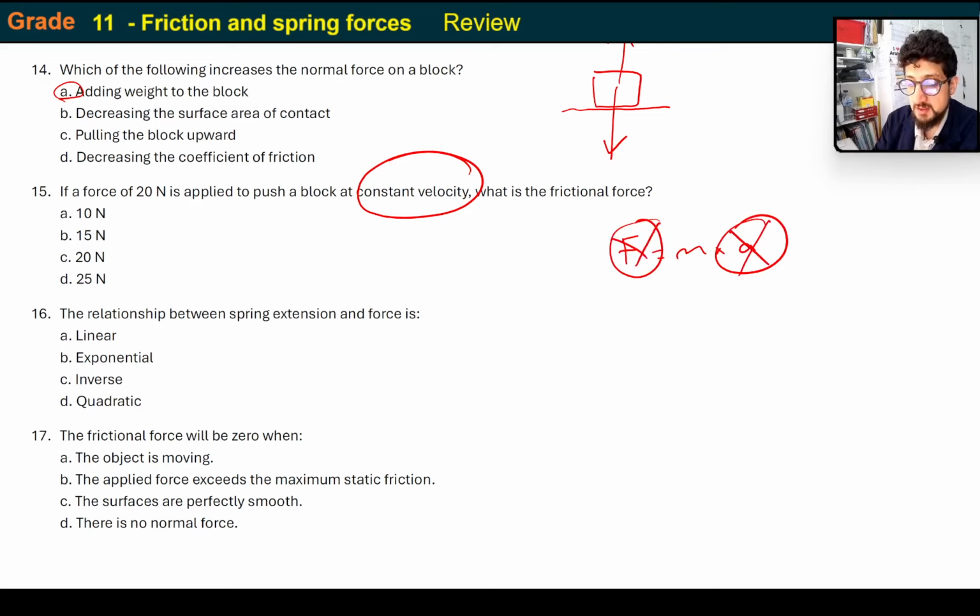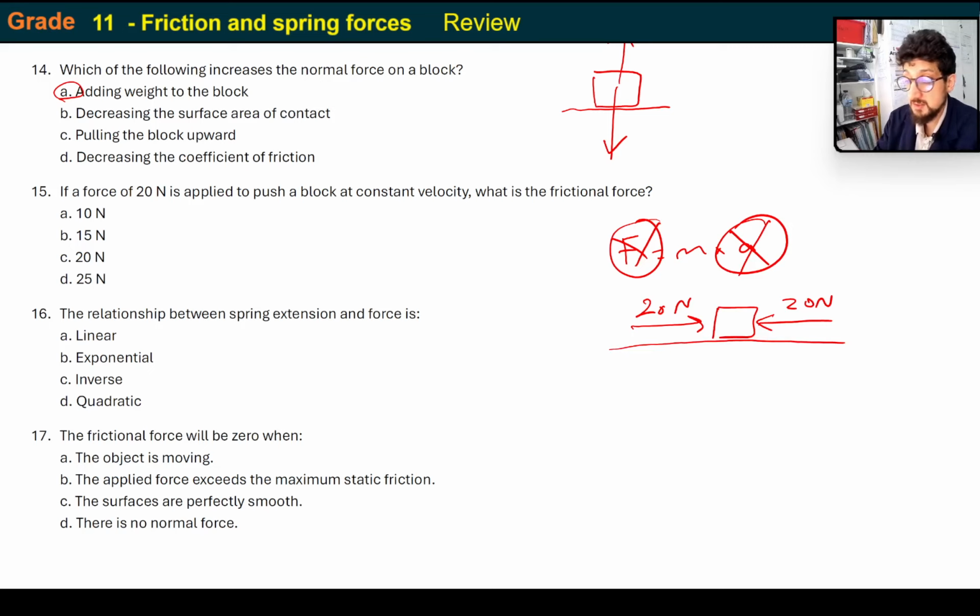So basically the applied force is going to equal the frictional force in this instance, because it's moving at constant velocity. So the applied force is 20 newtons, and the friction here is 20 newtons. It's either not moving at all, or it's moving at constant velocity. Since it's moving at constant velocity, the friction is equal to 20.